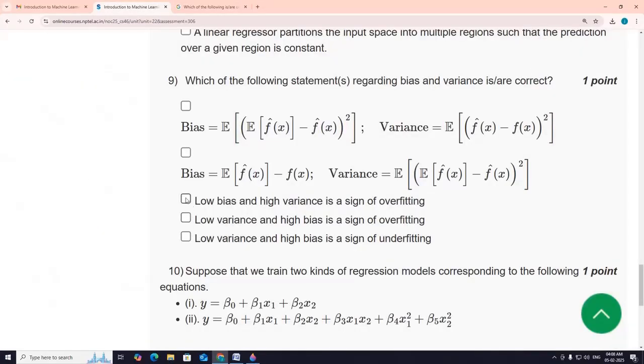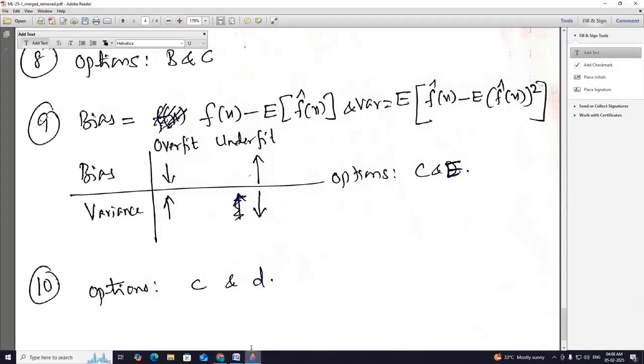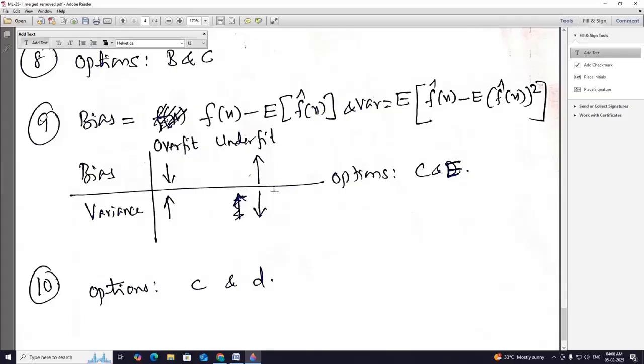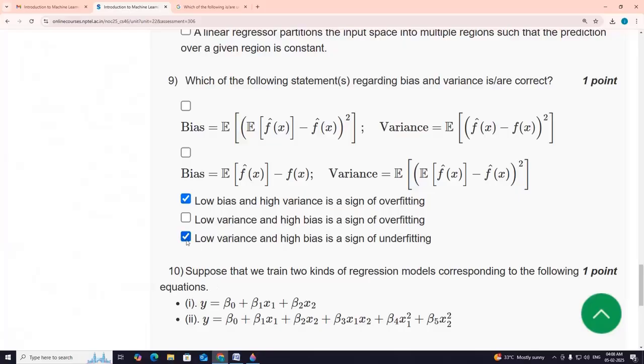C, low bias, high variance: this is overfit. Next E, low variance, high bias: this is underfit. So options C and E.